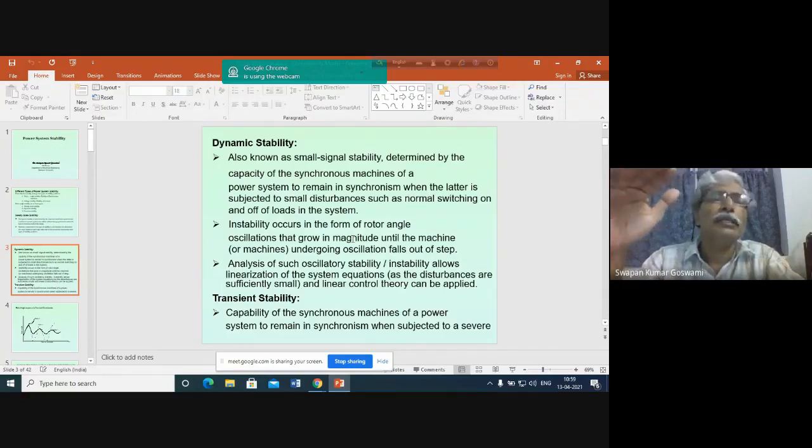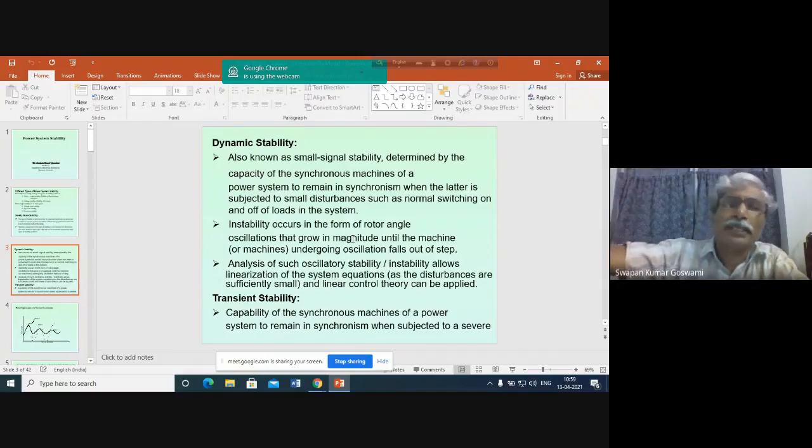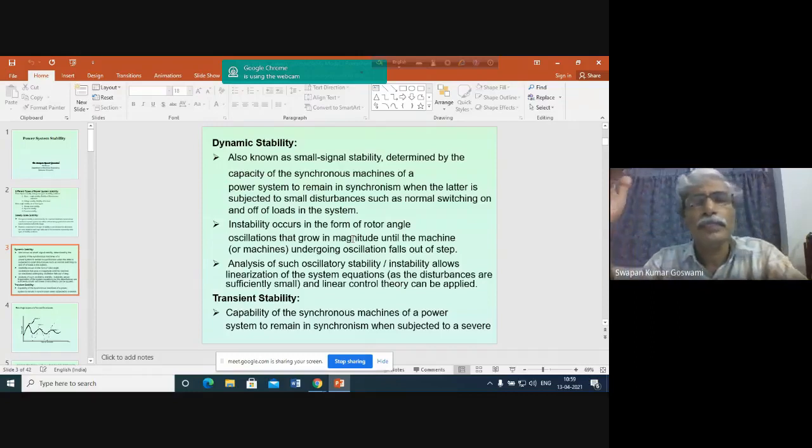So as the load increases, what will happen? Obviously there will be some change in voltage, some reduction in voltage, because the generator will be delivering more current, so there will be more voltage drop. Then the exciter or excitation system will try to correct this change in voltage. It will try to adjust the voltage and maintain the system terminal voltage constant. So it will change the field current. In the meantime, say again the system load changes. Again the exciter will try to change the field current.